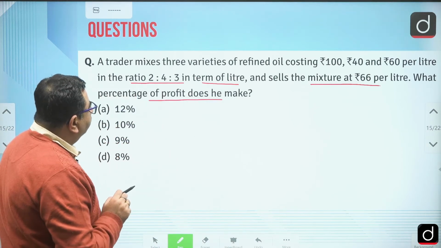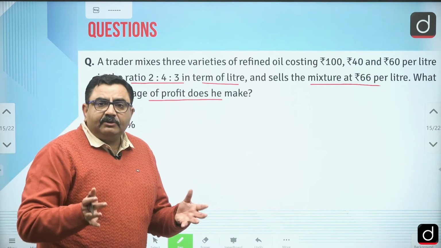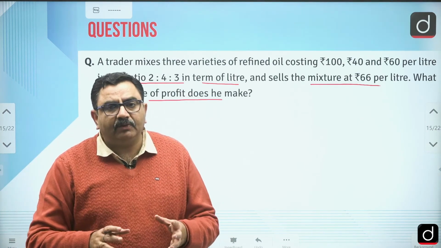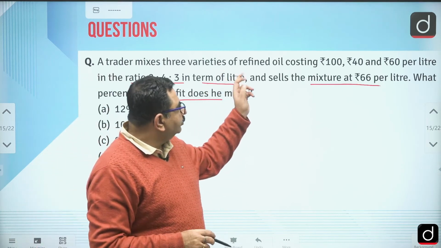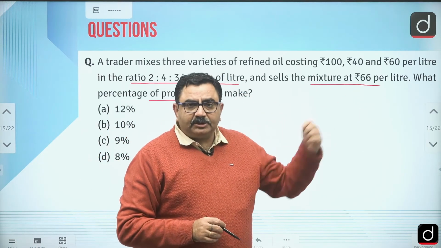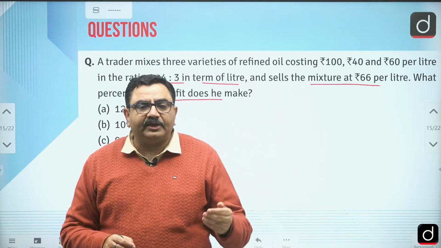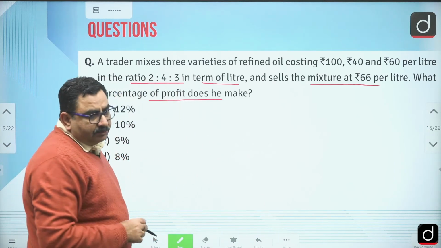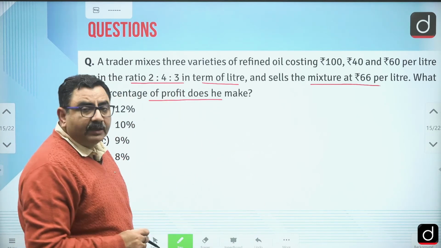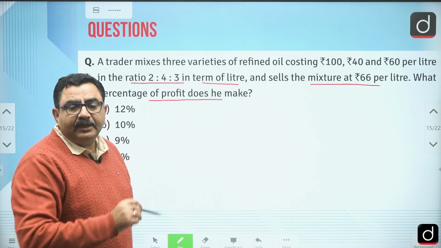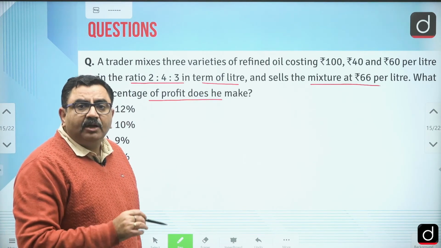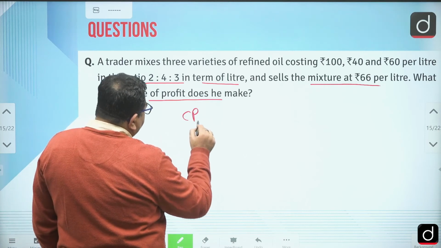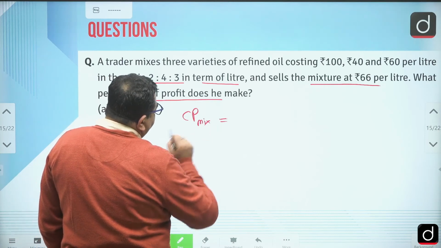Whenever he mixes 2 or 3 things, for that particular mixture if I can find the cost price, then the selling price of the mixture is given. So let's try to find the cost price of the mixture, per liter. That is the total rupees I have spent divided by the total number of liters.